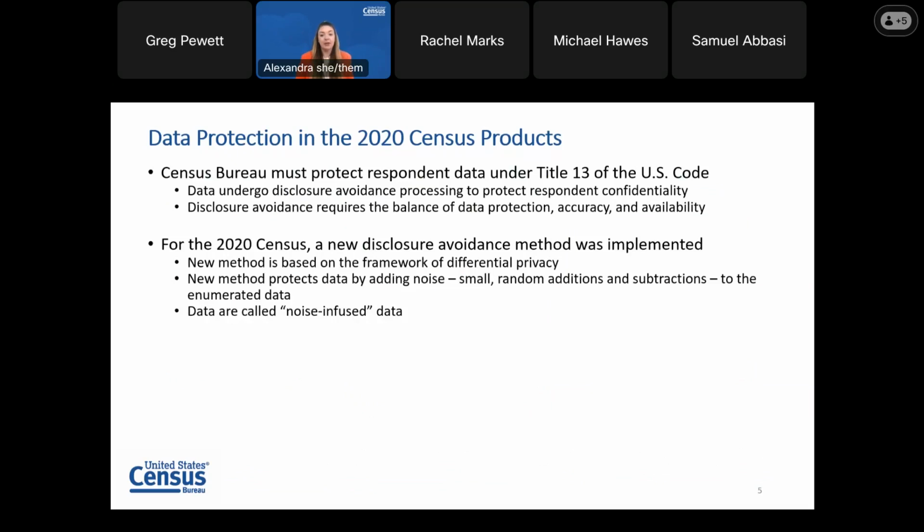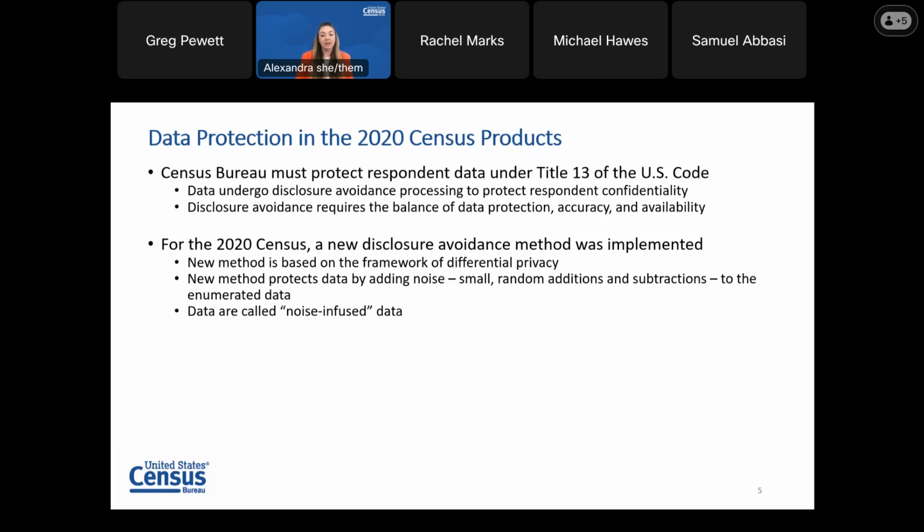Over time, more and more granular census data have been released, and advances in data science, more powerful computers, and externally accessible big data have increased the risk of identifying individuals from published statistics. To mitigate this risk, the Census Bureau implemented a new disclosure avoidance method for the 2020 census. This new approach adds noise, or small random additions and subtractions, to the collected or enumerated data.